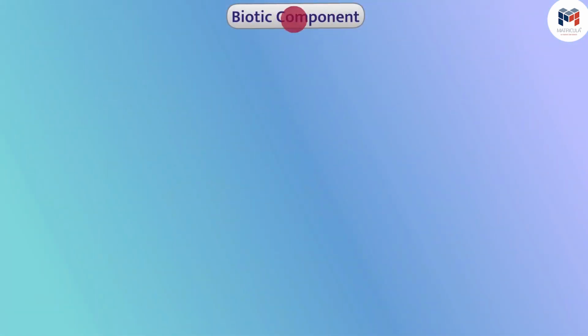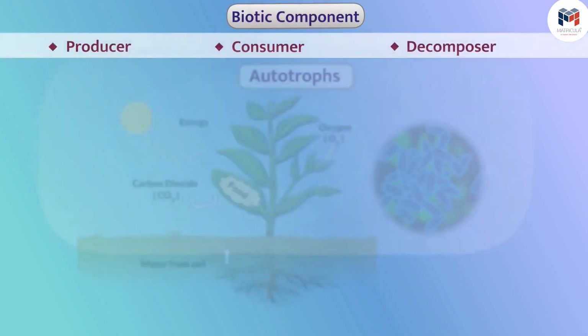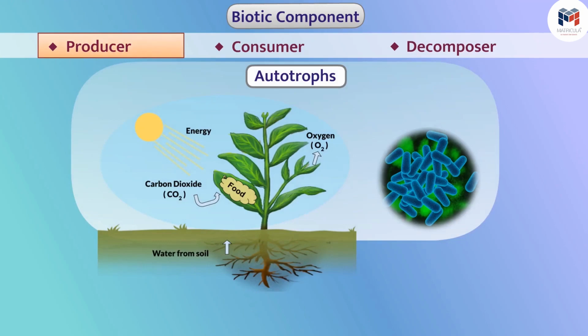If we talk about biotic components, then they can be of different types. Producers: the autotrophs such as green plants and some bacteria which produce food for the entire ecosystem through photosynthesis are known as producers.